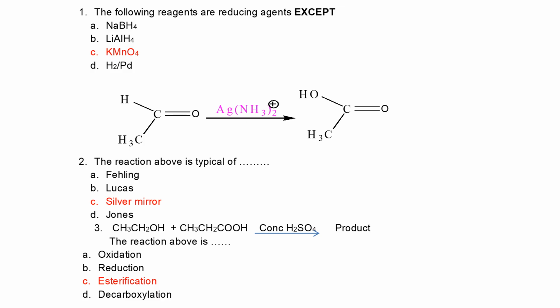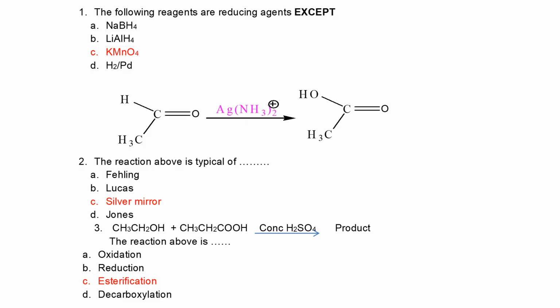The reaction above is talking about silver mirror. This is when carbonyl reacts with Tollens' reagent to form a carboxylic acid. It is an oxidative reaction, and this is only possible with aldehyde. Ketone cannot react with silver mirror, cannot react with Tollens' reagent. So the answer is that the reaction above is typical of silver mirror. If an option of typical of Tollens' reagent is also correct, but in this case, it's silver mirror.